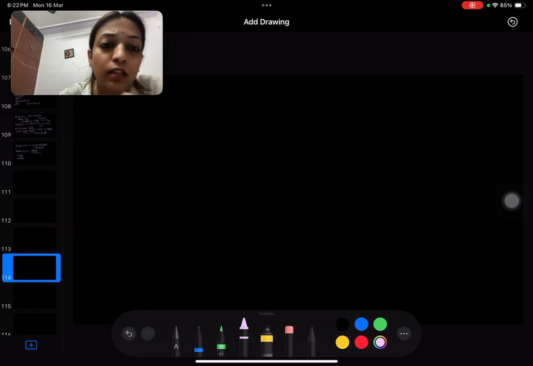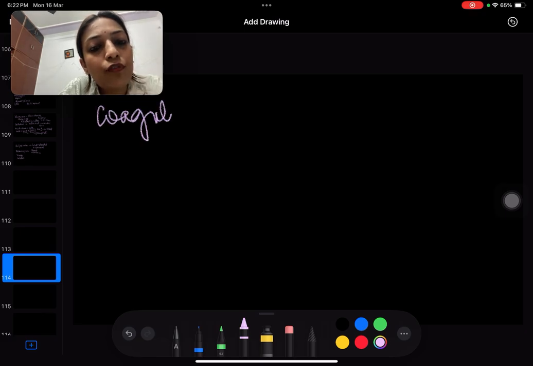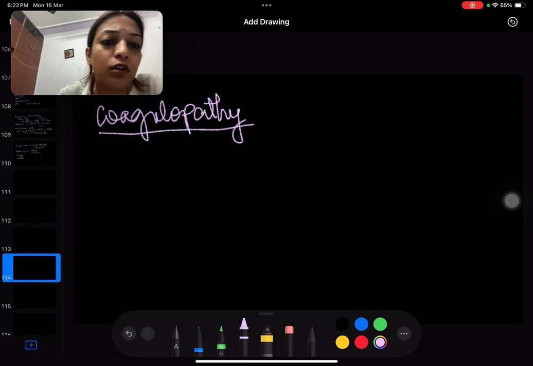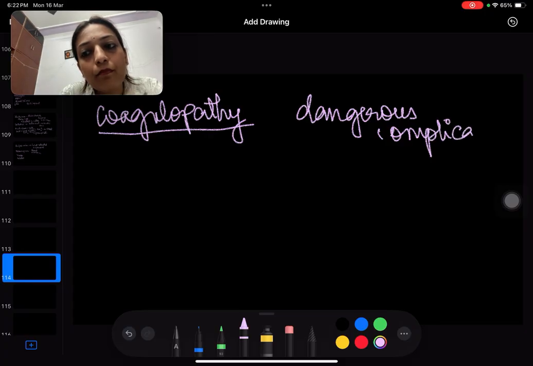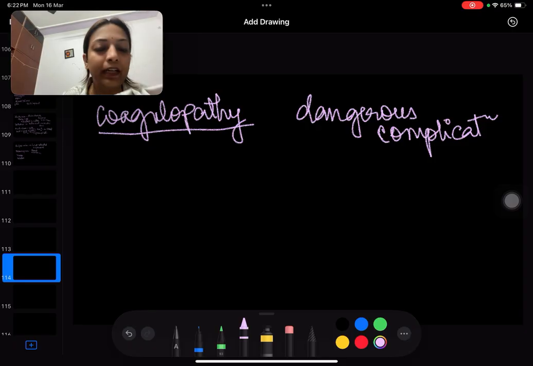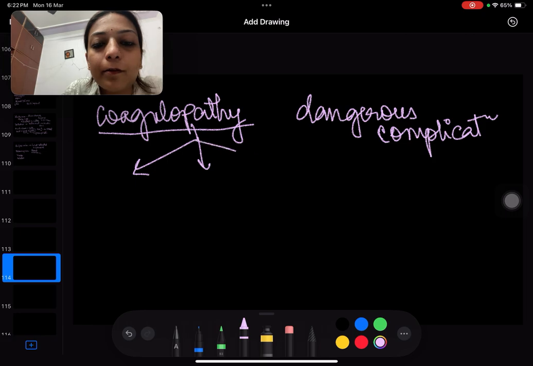Now we are going to another complication of CLD, which is coagulopathy. All of us know that the liver is responsible for synthetic function, including coagulation. So it is a dangerous complication. Why? Because if coagulation factors are not synthesized, then the patient may bleed torrentially, right? So it needs to be treated. How do we treat it? There are three things that can happen in coagulopathy.